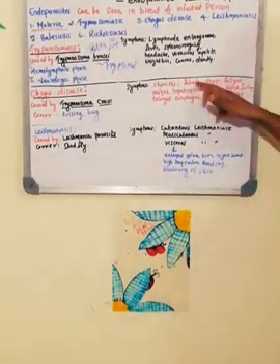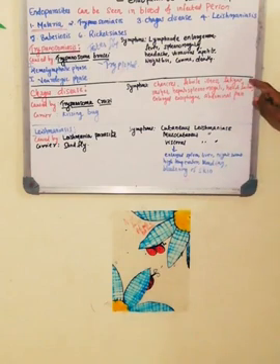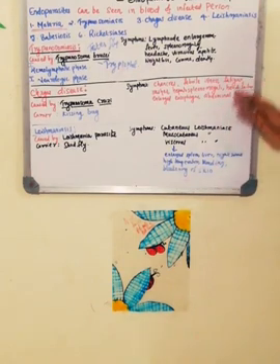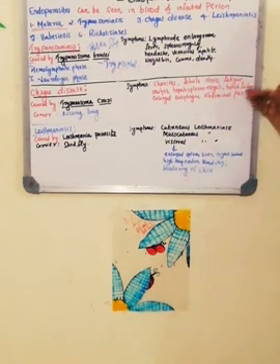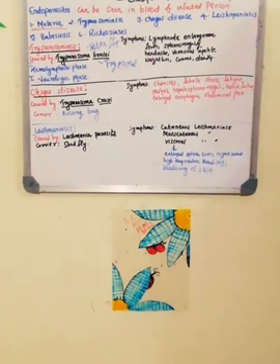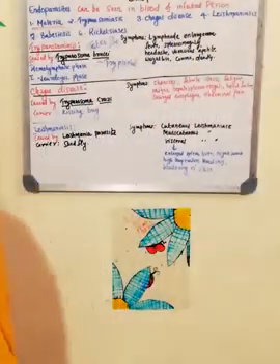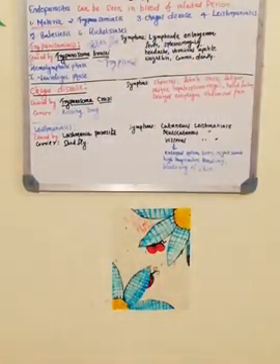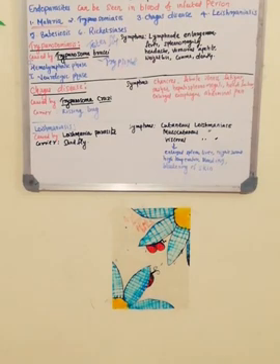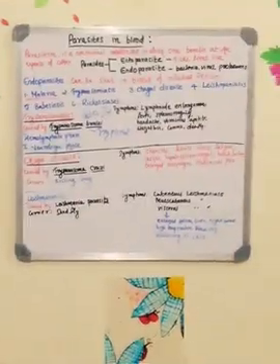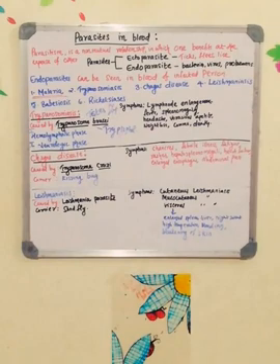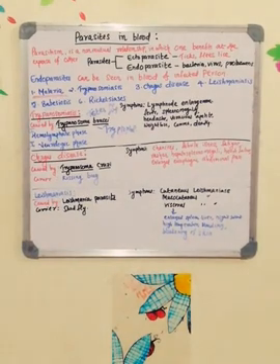Fatigue, they feel very tired, and rashes can be seen on the body. Hepatosplenomegaly, that means both liver and spleen enlargement can be seen. Heart failure will be there because of this infection. Then the esophagus will be enlarged, and abdominal pain can be seen in these patients.